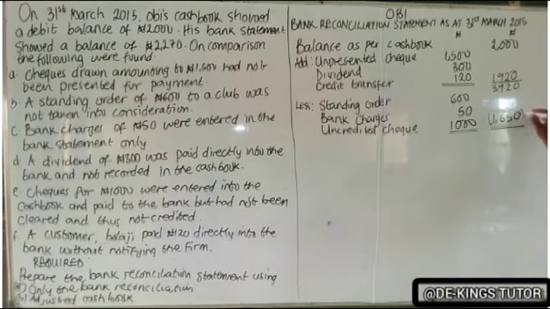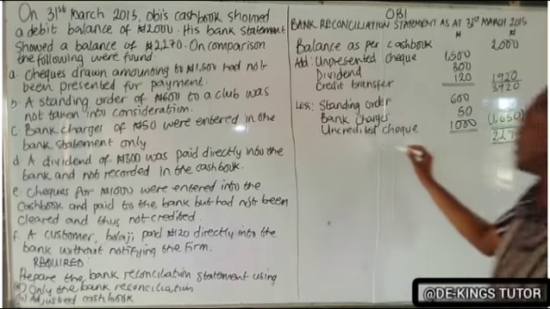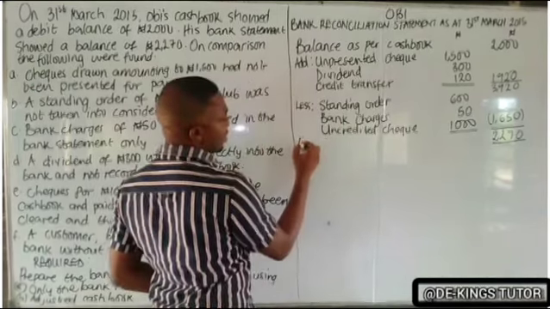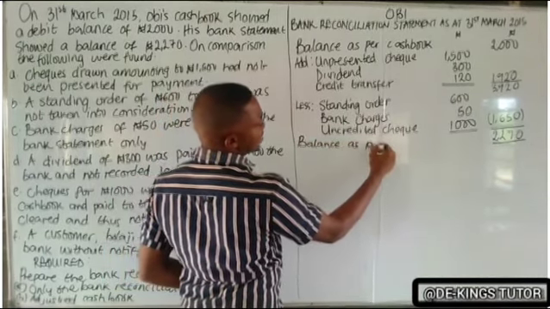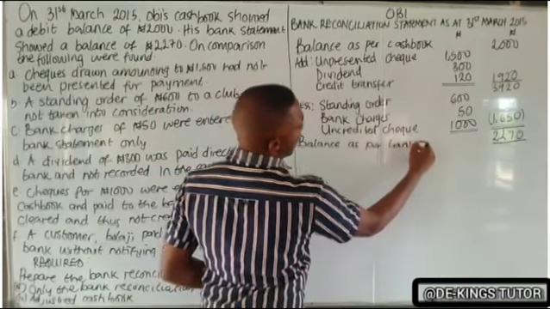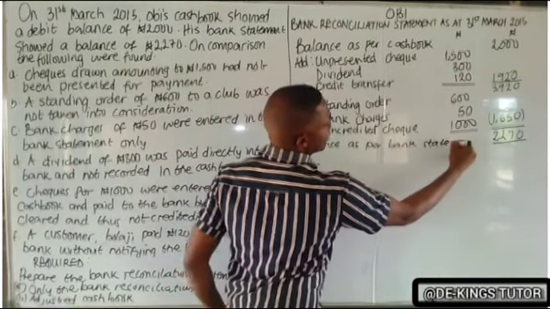So we are lessening this. So this minus this is 12 minus 5, which gives us 7. We have 8 here. 8 minus 6 is 2, while 3 minus 1 is 2. So we have 2,270. This 2,270 is what is known as balance as per bank statement.